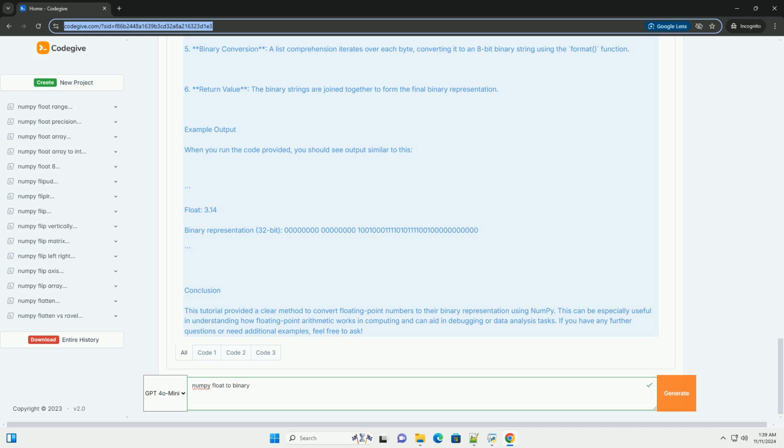Conclusion. This tutorial provided a clear method to convert floating point numbers to their binary representation using numpy. This can be especially useful in understanding how floating point arithmetic works in computing and can aid in debugging or data analysis tasks.